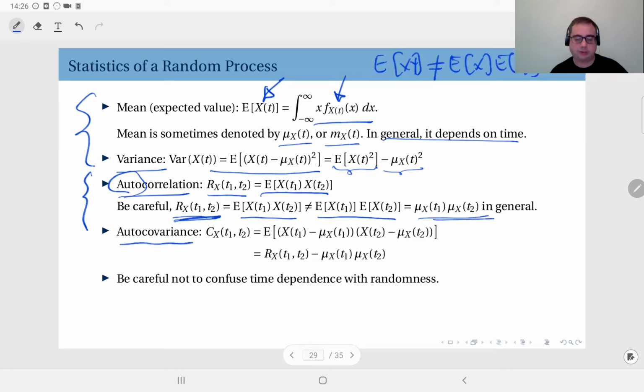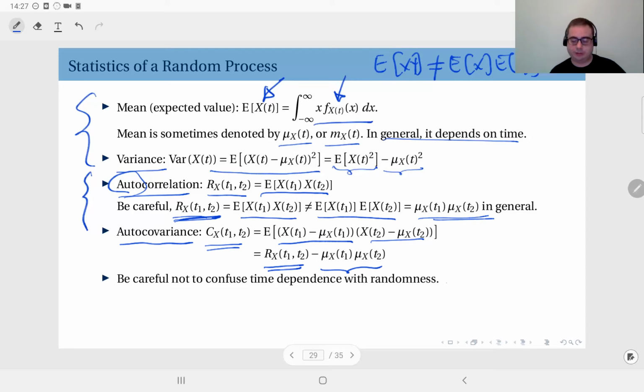And the other function we are seeing for the first time is autocovariance. This is the notation we use. And the definition is the same. It's the covariance between the random variables obtained by observing the random process x of t at times t1 and t2. So this is x of t1 minus the mean at t1 times x of t2 minus the mean at t2. Okay, so if you expand this, we will also see that this is autocorrelation minus the product of the means. Similarly for the relationship between the covariance and the correlation of two random variables.